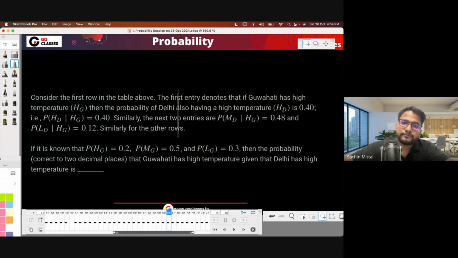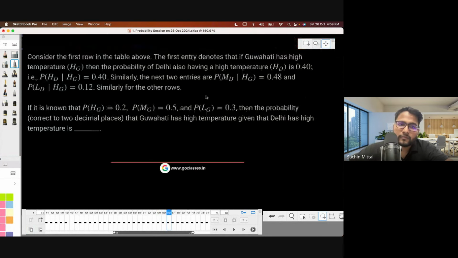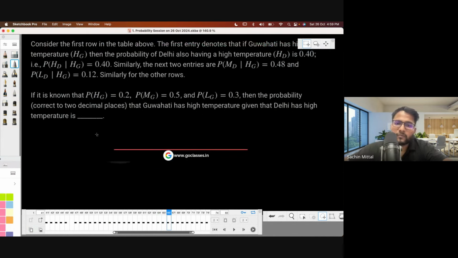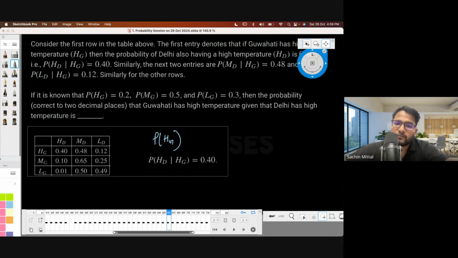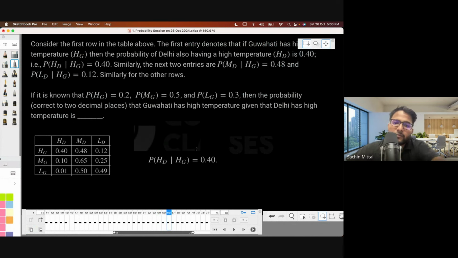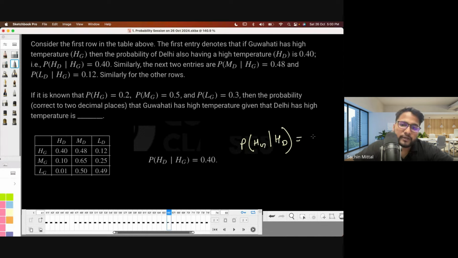What they are saying is that if you want to find out the probability that Guwahati has a high temperature, given that Delhi has a high temperature, then basically they are interested in finding out this probability.